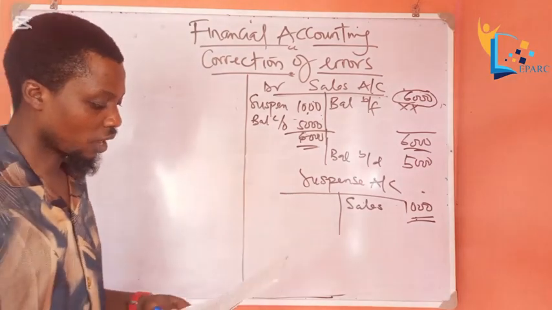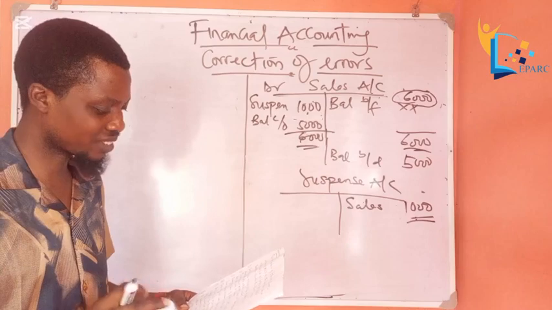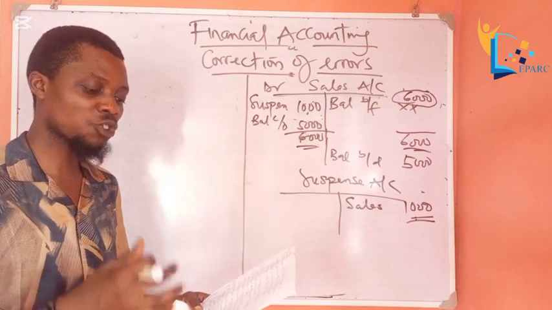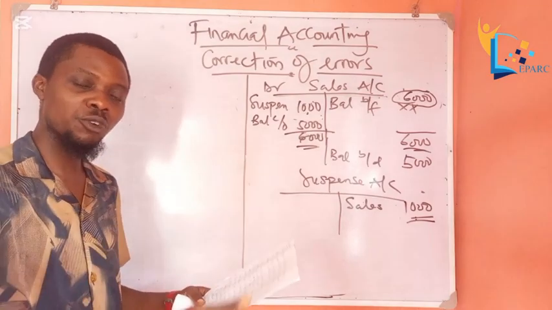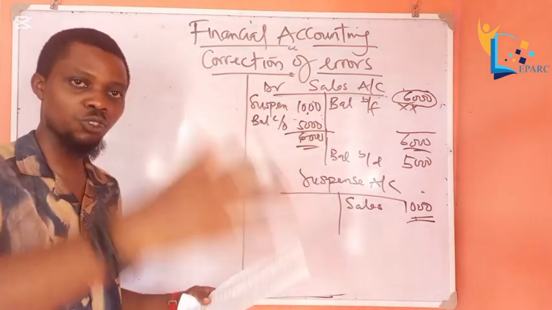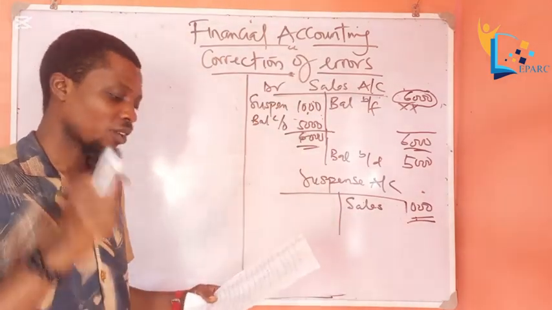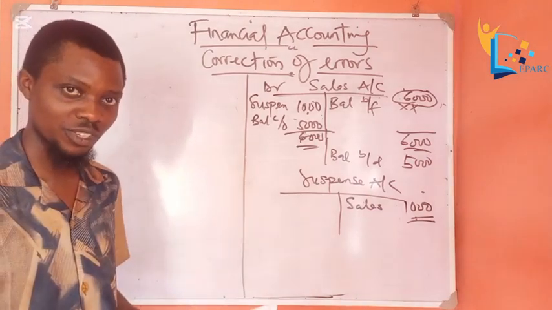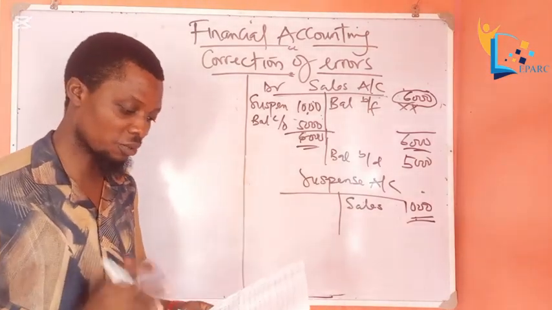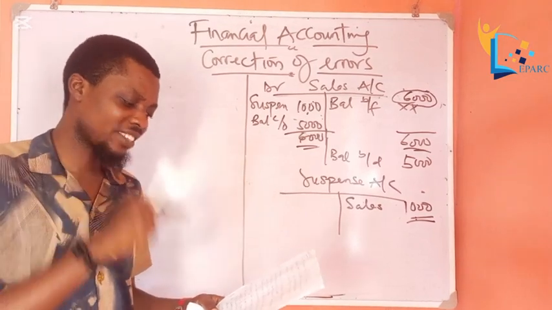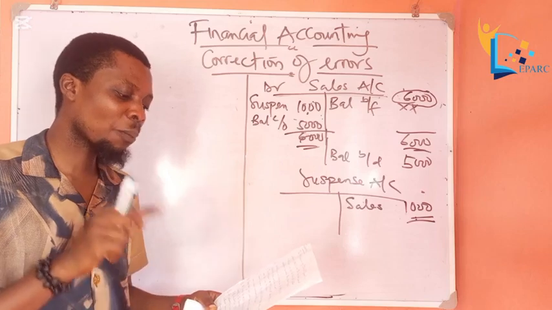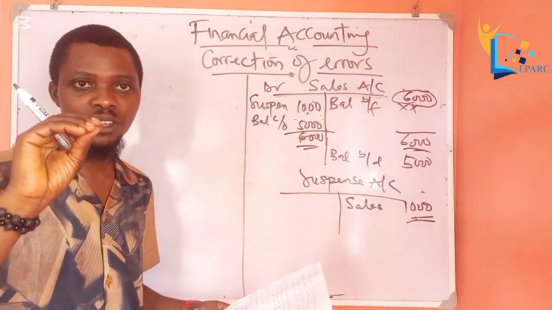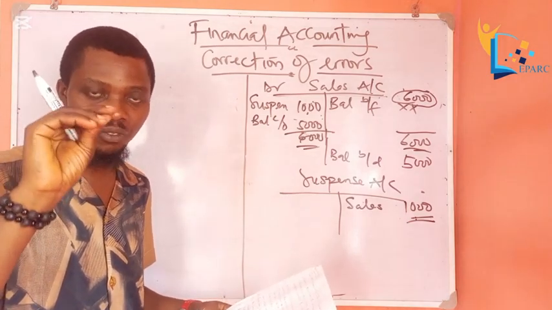Okay, let's continue. The next one says an invoice of 523 naira received from a supplier, somebody that you're buying from, was entered correctly in the purchase day book, but was posted to the debit side of the supplier's personal account. Let's use Chinedu as the name of this supplier.